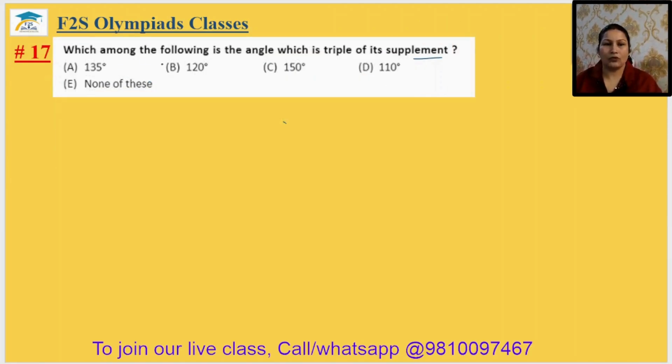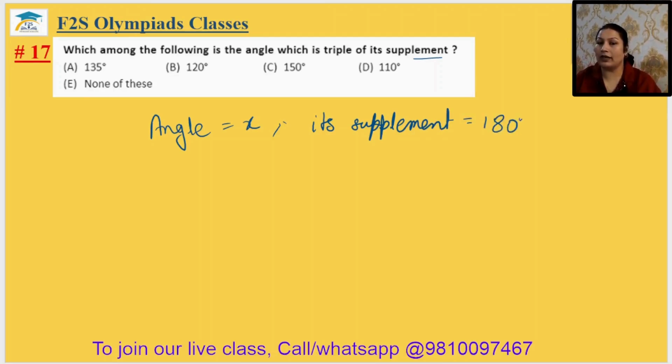Question number 17. Which among the following is the angle which is triple of its supplement? Okay. So the angle is x. What should be its supplement? Its supplement should be 180 degrees minus x. Why? Because we know the angle and its supplement's sum should be 180 degrees. And according to the question, it is the triple of its supplement. So x should be equal to 3 into (180 minus x).